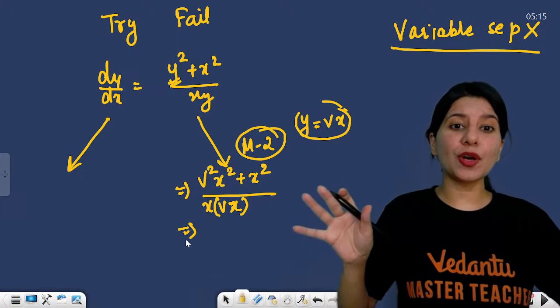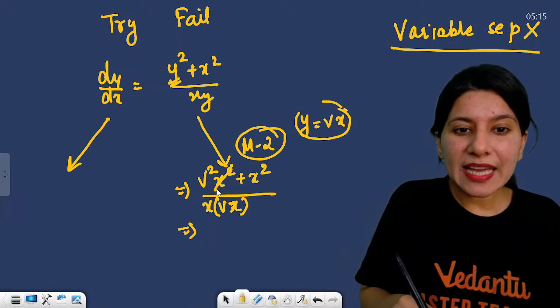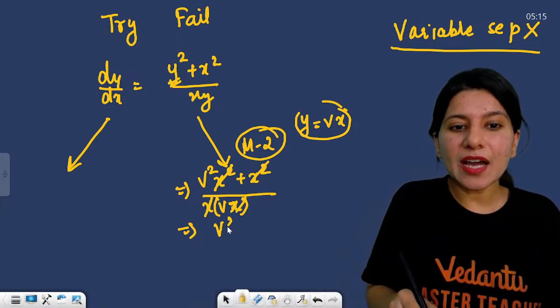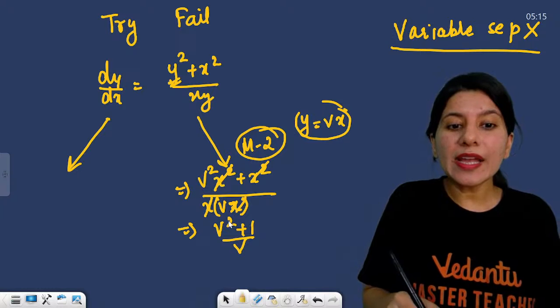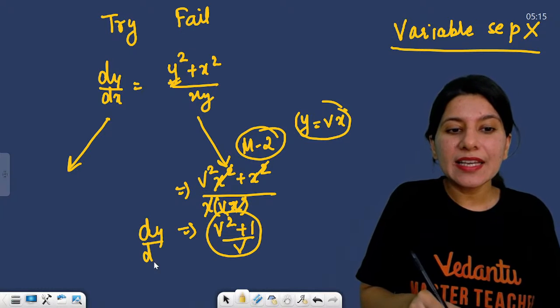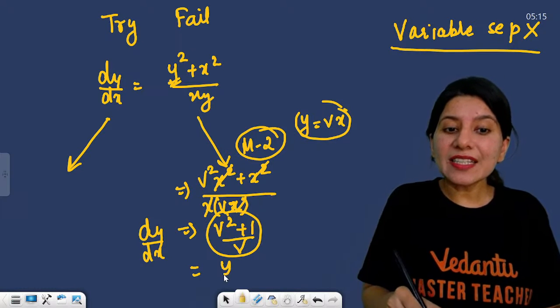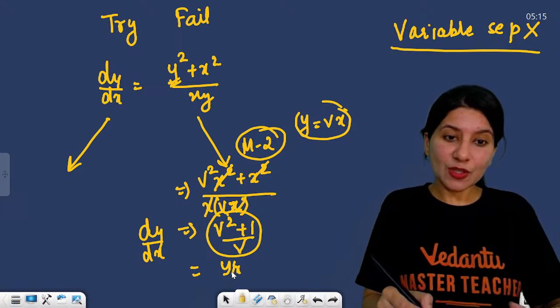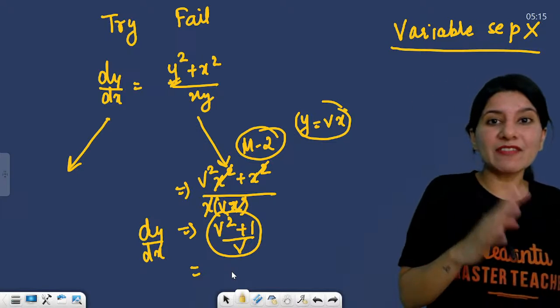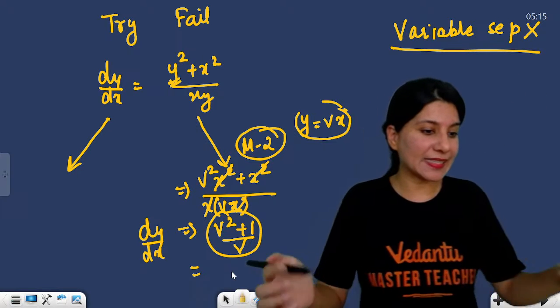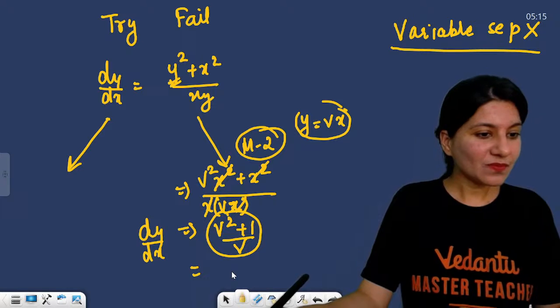Even if you are not sure, put it. Can you see x square and x square cancel out? Now the whole expression dy by dx is in terms of v, and v is nothing but y by x. Your whole expression has become a function of y by x.